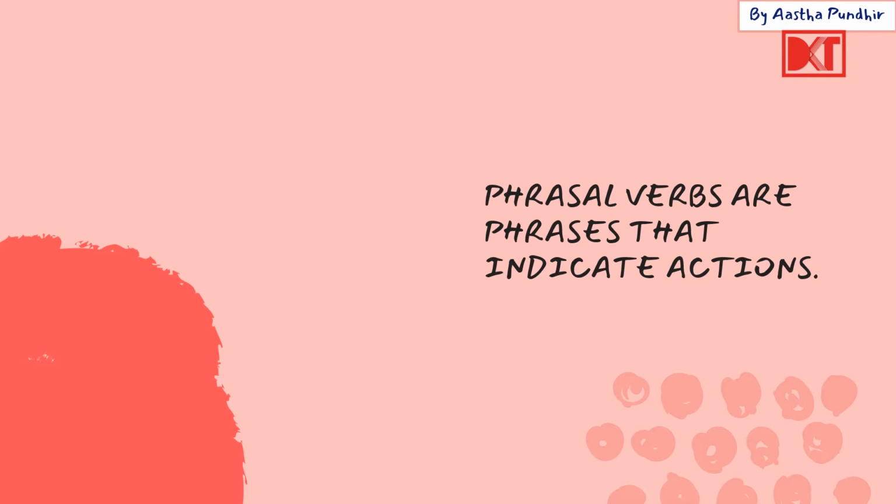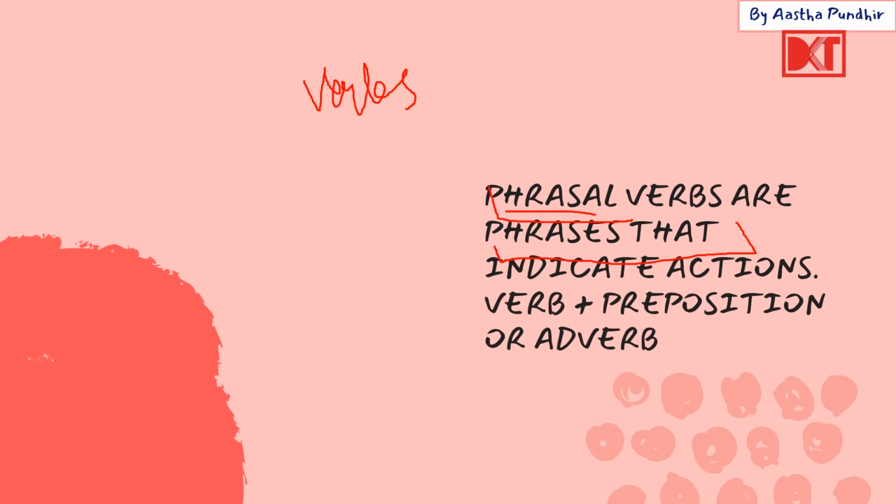Okay, so phrasal verbs are phrases that indicate actions, as were verbs. But verbs were words. Instead of phrases, we had the word. Verbs were words that indicate actions. But here phrasal verbs, they are phrases. Phrases are made up of more than one word.